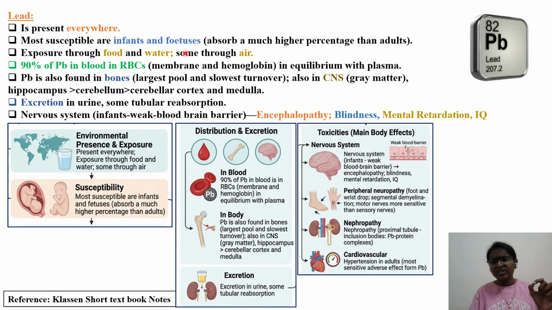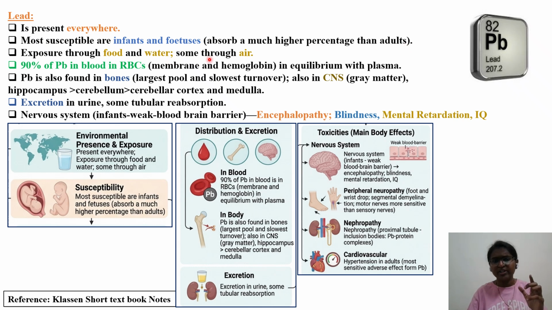Most susceptible are infants and fetuses. As I told you, in children the brain is still developing, and certain organs like the kidney and liver are also still developing. So whatever the concentration of lead in the infant's or fetus's systemic blood circulation, it is more when compared to others, and they absorb a much higher percentage than adults. That is the reason the blood lead levels in infants as well as fetuses are higher.